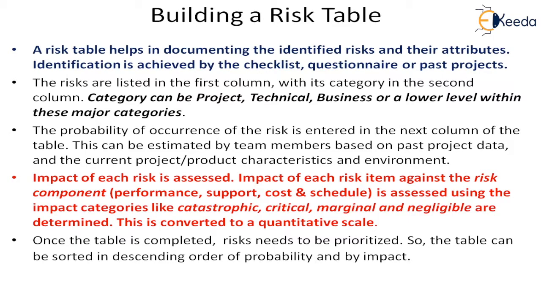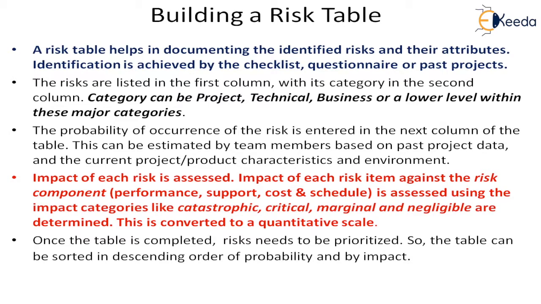And just to remind you all, how did we do this identification? We tried to create checklists and questionnaires, and we also looked into past projects. So we had known risks, predictable risks, and also unpredictable risks. Most of the predictable and known risks can be determined by these kinds of methods.